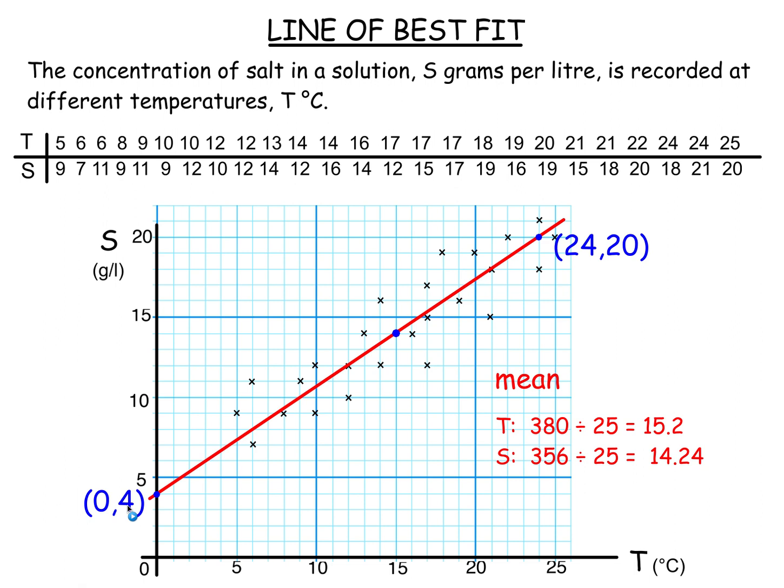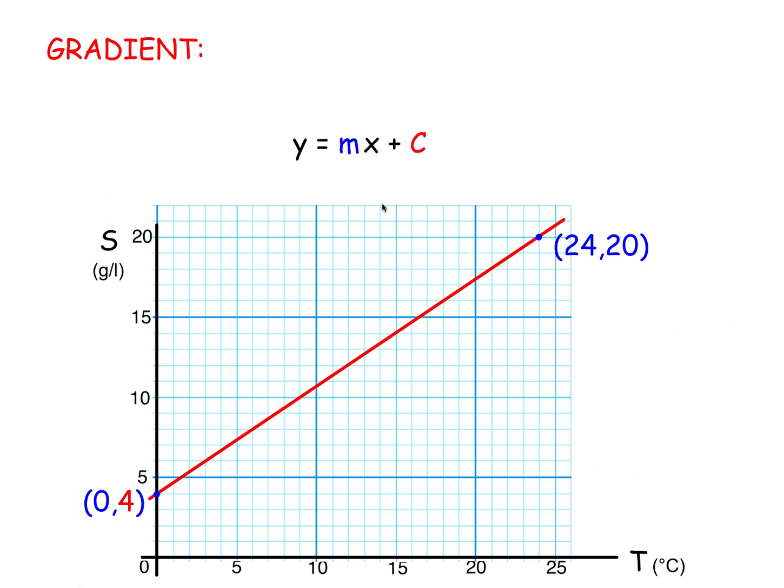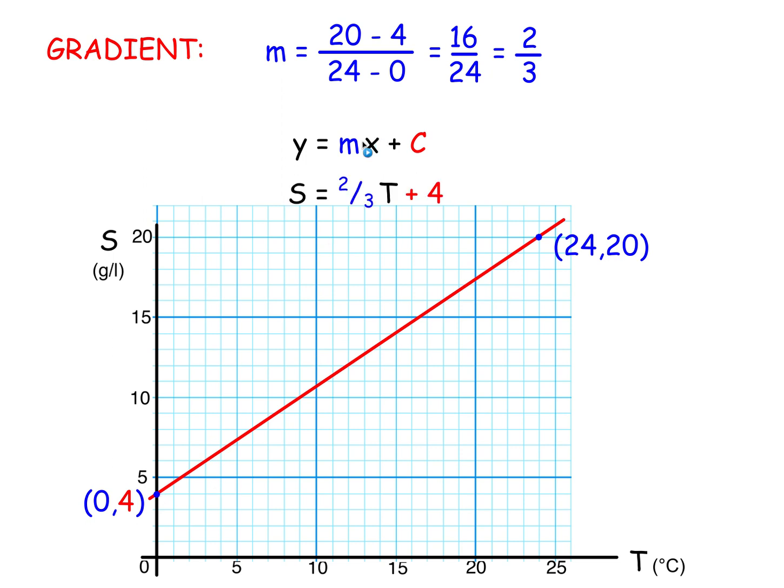Now, because we've got the y-intercept, we can just use y equals mx plus c. So there's that straight line. We'll use y equals mx plus c. You could use y minus b equals m(x minus a). It'll work fine. So we get the gradient. And there's a gradient. Y difference, 20 minus that 4. X difference, 24 minus that 0. Fully simplified, it's 2/3. C is where it hits the y-axis, 4 up. C is 4.